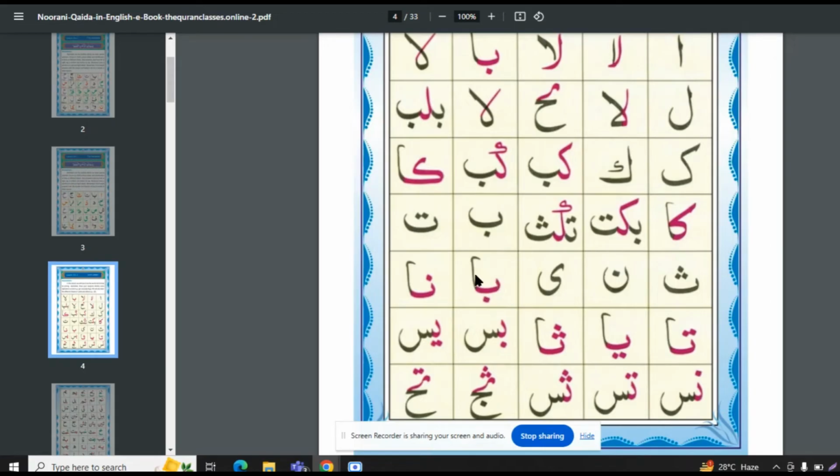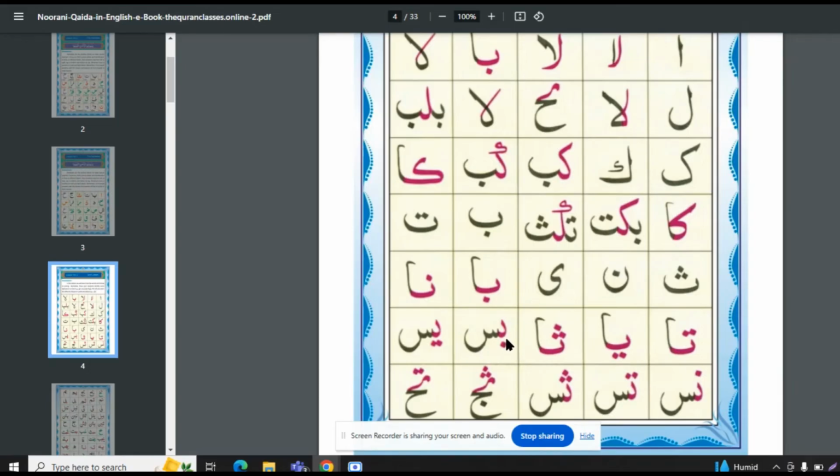Ba alif. Nun alif. Ta alif. Ya alif. Sa alif. Ba.